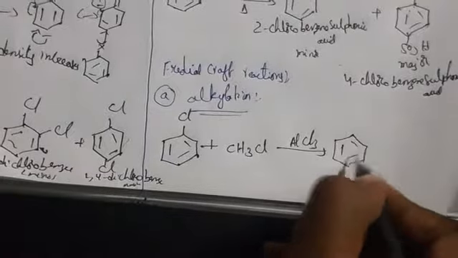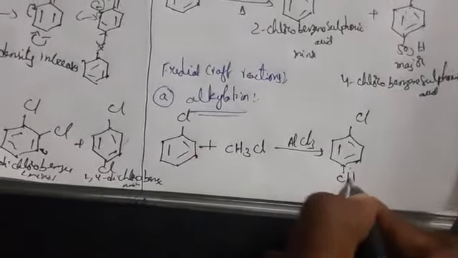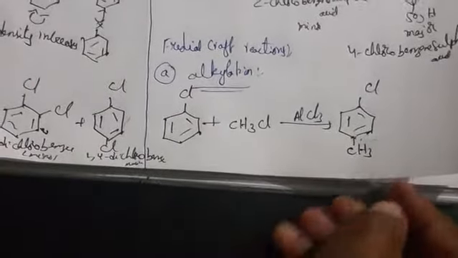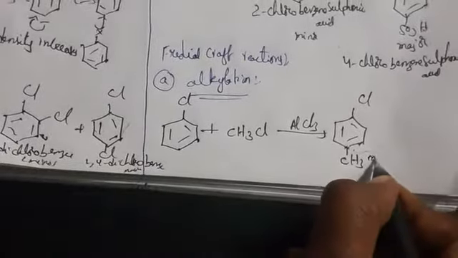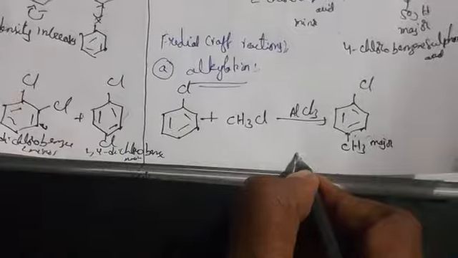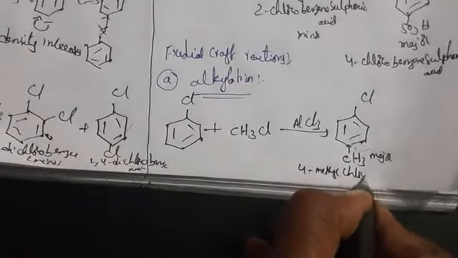Okay, so when you add Lewis acids in the presence of alkyl halides, it is also giving two products, that is, one is Cl, here CH3, here CH3 plus Cl minus. So CH3 plus, the electrophile, is going to come and add. So this will be the major product. So what is the name of this? We can write 4-methylchlorobenzene.